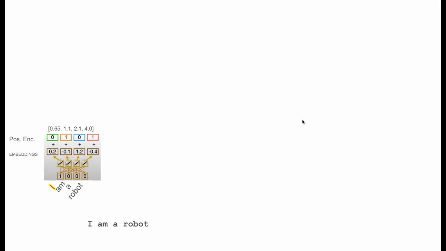Let's say we have a sentence, "I'm a robot." Basically, we convert everything into numbers and numbers into embeddings. These embeddings represent the numerical representation of this data. But these embeddings don't have much information about position. I being in the first position, the third position, or the fourth position changes the context of a given sentence. So we need to somehow embed the position in the embeddings.